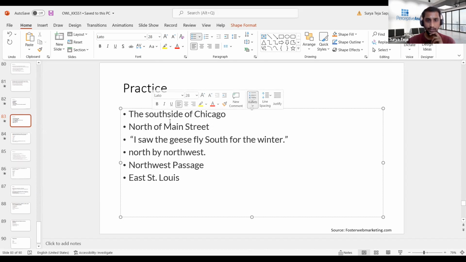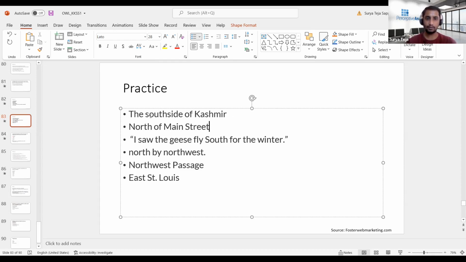But in our example, just now as Chaitanya mentioned, South Side is a name. It is actually a place in Chicago. Because it is acting as a name, S has to be capitalized in this way. Suppose if we are talking of south side of something like Kashmir, then s has to be in small letters, because here the context of south side is actually giving a direction relative to Kashmir, taking Kashmir as a base.